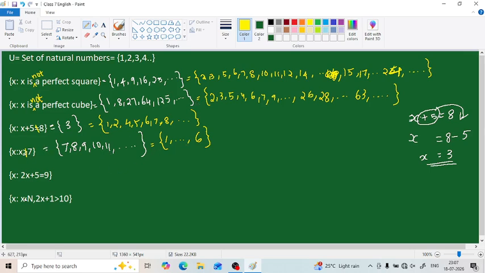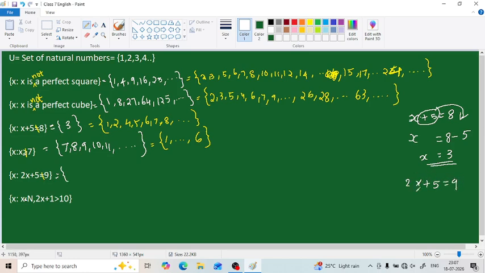Then comes the next question. What is it? 2x plus 5 equals 9. So what will be its complement? 2x plus 5 not equal to 9 will be its complement. In other words, how can we tell it? We have to find the roster form of this set. So we have to solve it. What is it? 2x plus 5 equals 9.